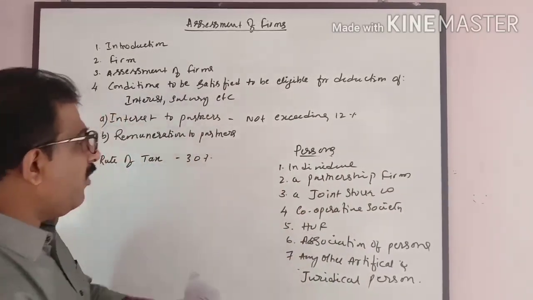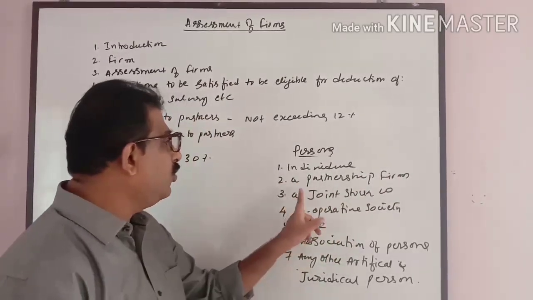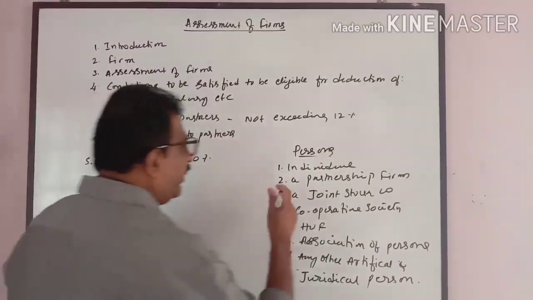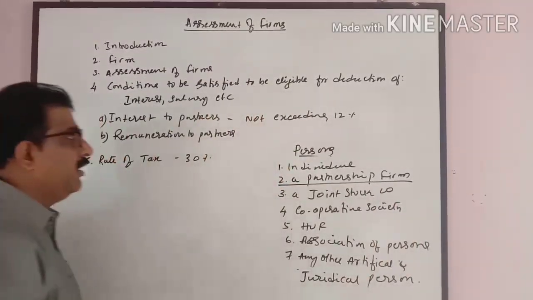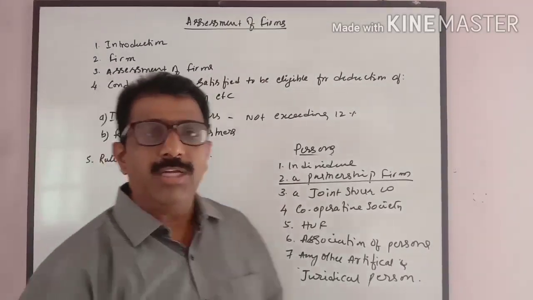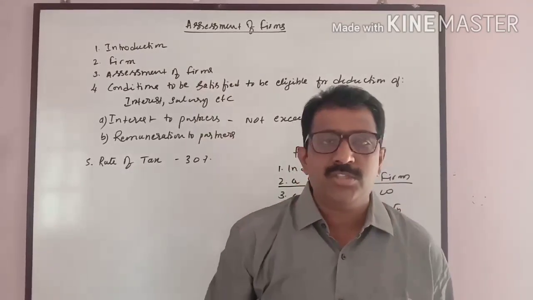In this, you have only these two parts: how to assess a partnership firm and how to assess a joint stock company. Now let me take the assessment of a partnership firm. How to assess the partnership firm? According to income tax, there is no definition given with regards to a partnership firm.